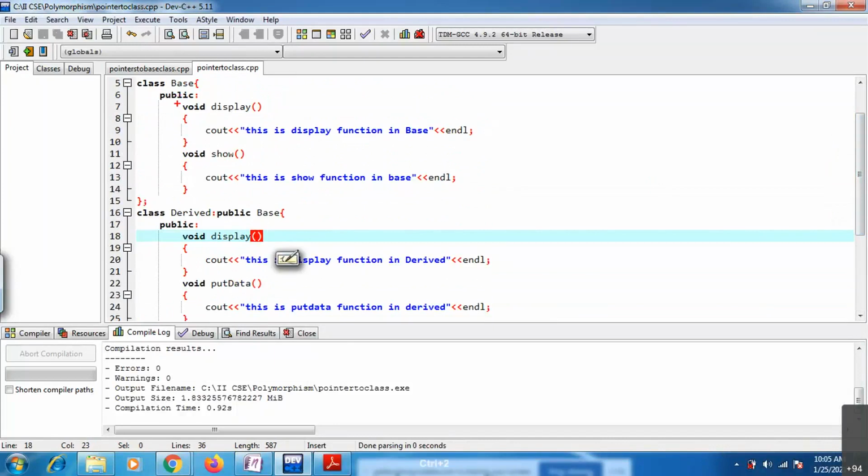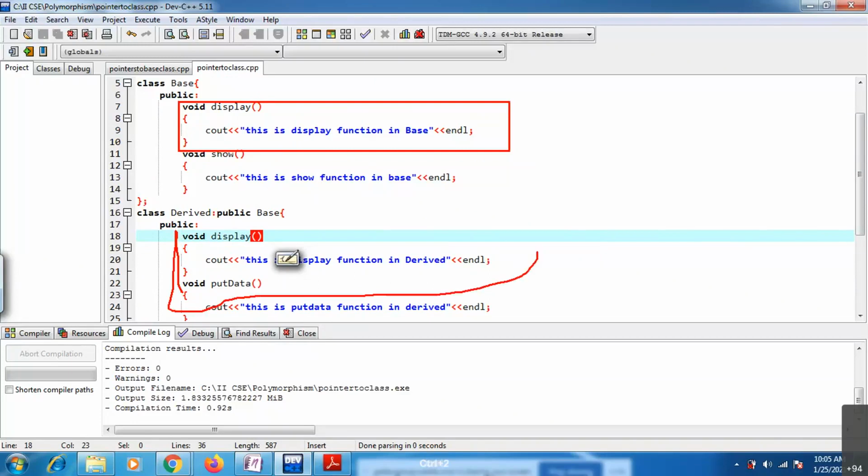If you observe here, y display and y display. Observe this particular function here, and this one also inside this one.